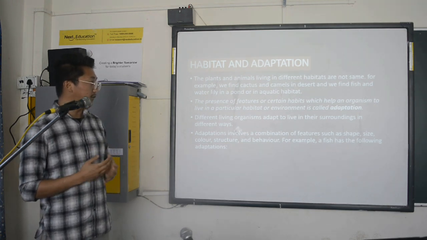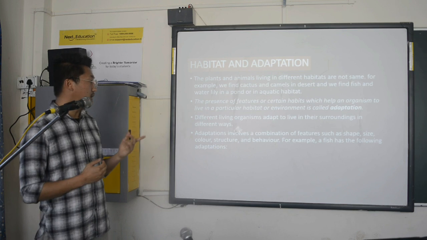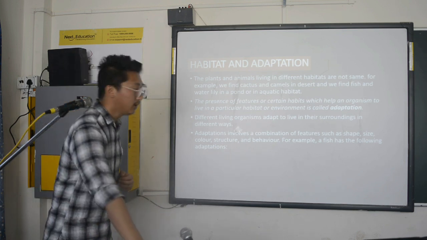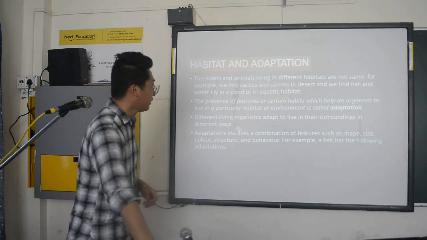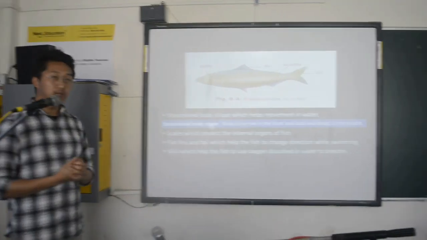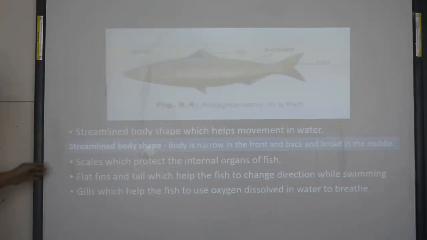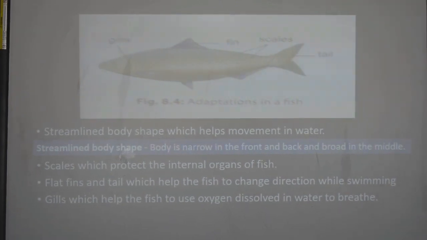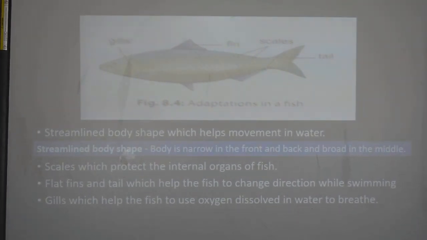So for example, a fish has the following adaptations. Let's see what different adaptations the fish has developed. Okay, first one is streamlined body shape, which helps movement in water. Streamlined body shape means the body is narrow.